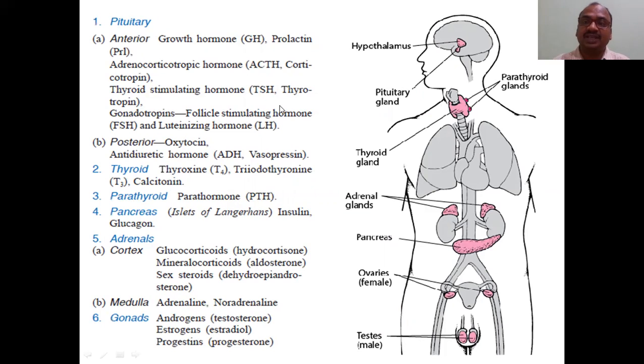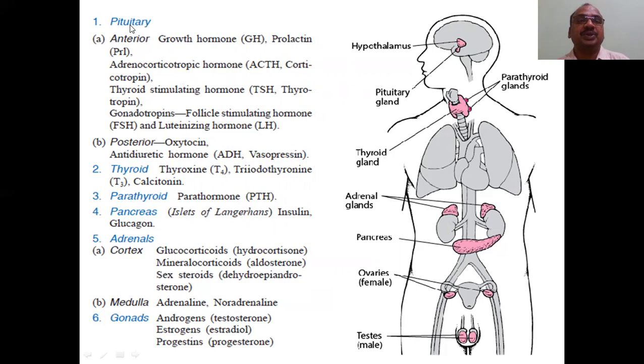In the examination, this has definitely appeared a number of times: the name of the gland and the corresponding hormone. Which gland secretes which hormones? That is very, very important, in competitive examinations and in regular examinations. So we will start with the pituitary gland. The hypothalamus I will tell you while we are studying the pituitary hormones.